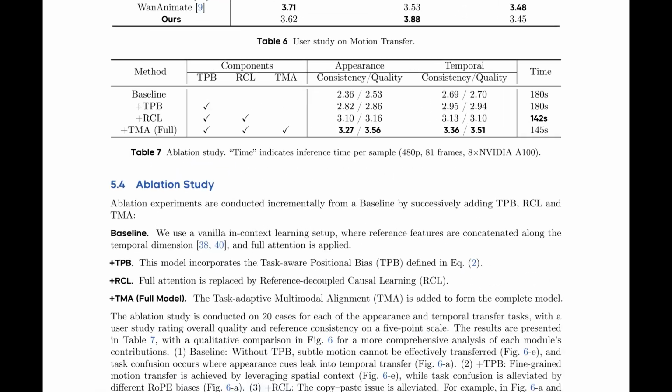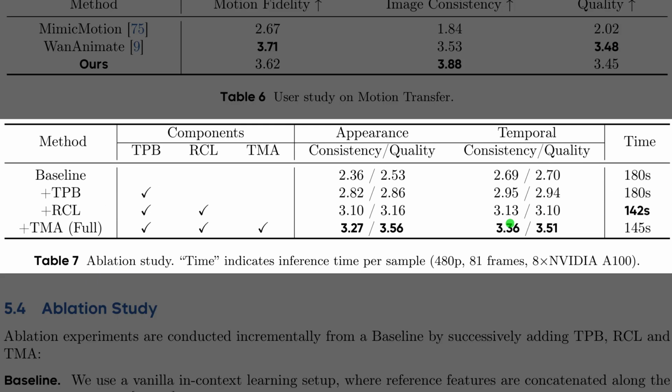So, while Figure 6 gave us the visuals, Table 7 provides the hard numbers for those same ablation steps. The first row establishes the baseline performance for consistency and quality. As we move down and add the positional bias and causal learning components, you can see these scores consistently rise. A standout detail is in the time column on the far right. Adding the causal learning module cuts the generation time from 180 seconds to 142 seconds. Finally, the bottom row shows that the complete framework achieves the best results across the board.